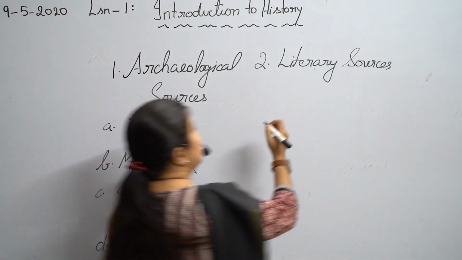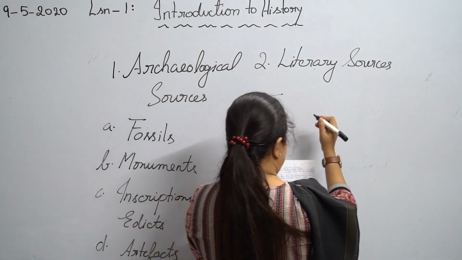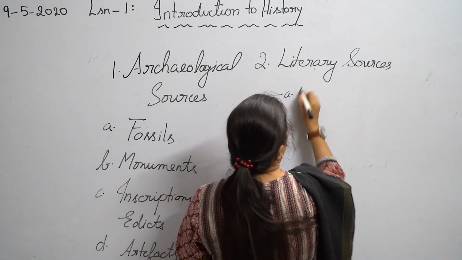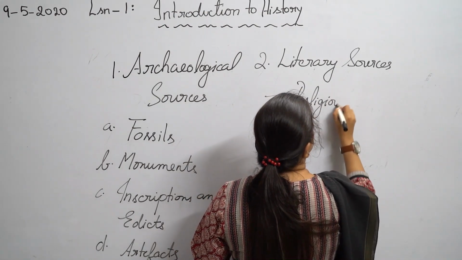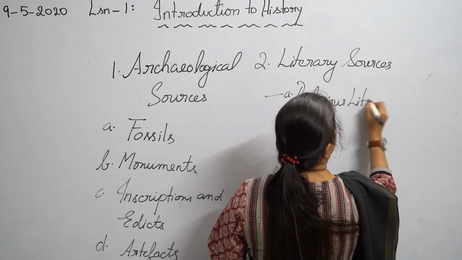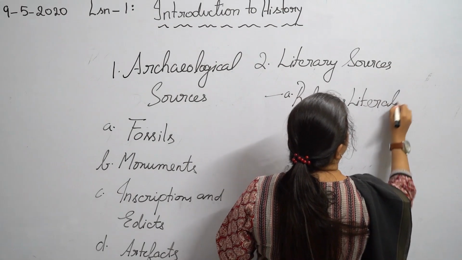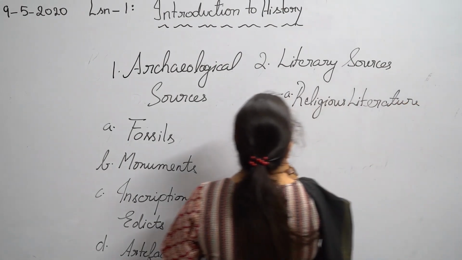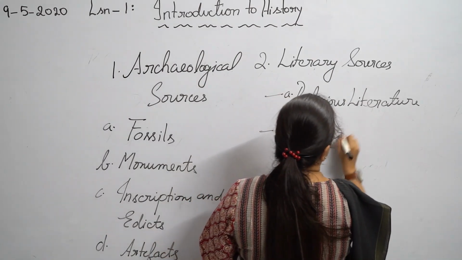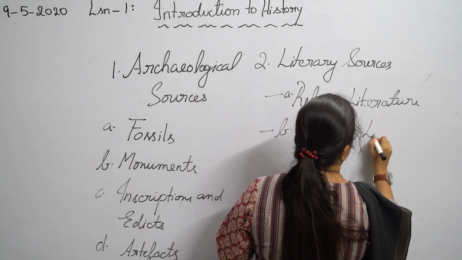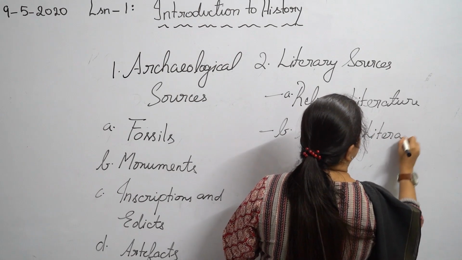Literary sources can be again classified into A, religious literature, B, secular literature.